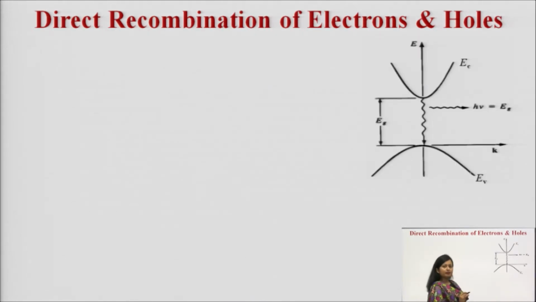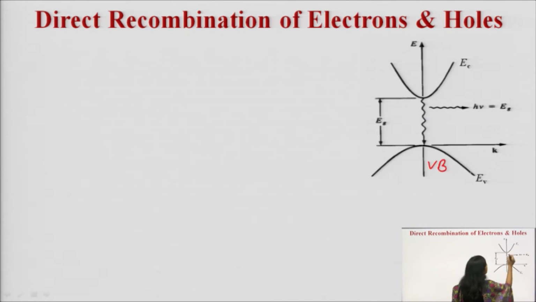As I have told you, in direct recombination the electron falls directly from the conduction band to the valence band. We have already discussed direct and indirect band gap semiconductors in the previous lectures. This is the case of a direct band gap semiconductor. This is the valence band, this is the conduction band. You can see the conduction band minima, this point is EC minima, and this particular point is the valence band maxima.